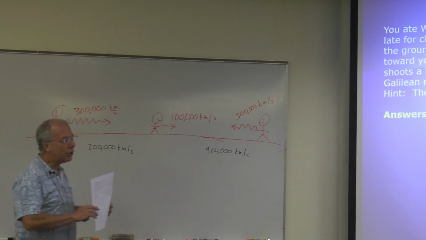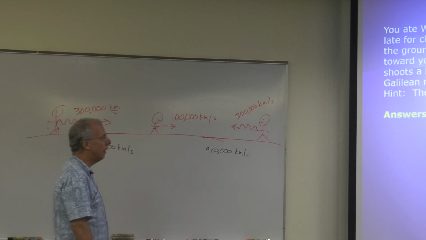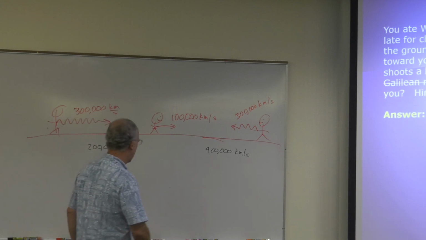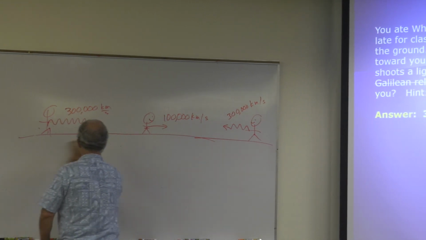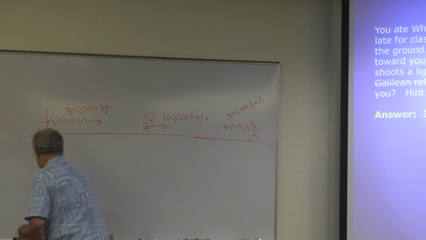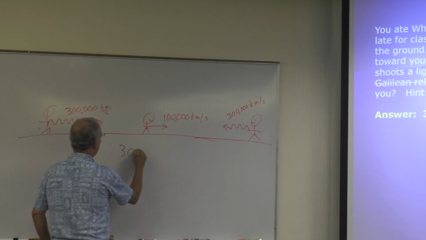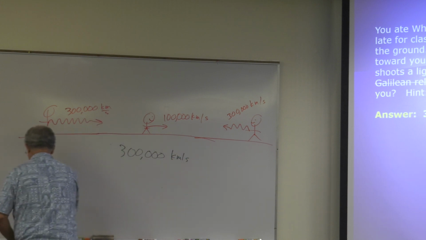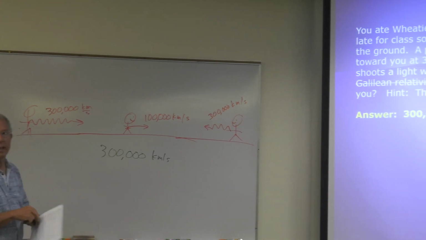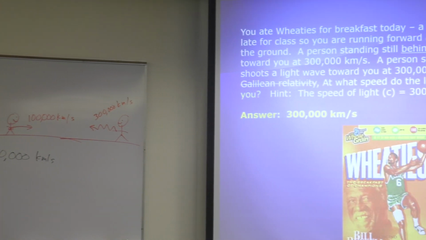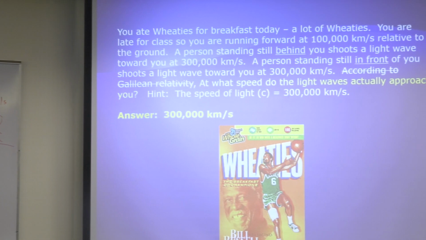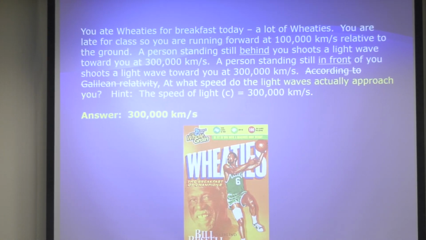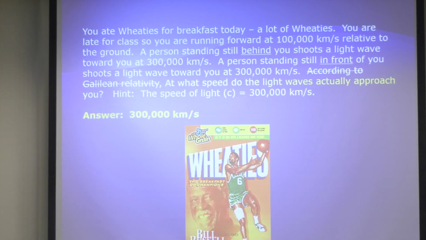However, if you actually do the experiment, what's the answer? If you actually do the experiment, both light waves approach you at the speed of light, 300,000 kilometers per second. Now, if you think about that, that's totally insane, right? Because, I mean, that's the speed of light. You would think if you're moving toward it, it would be larger. If you're moving away from it, it would be smaller.